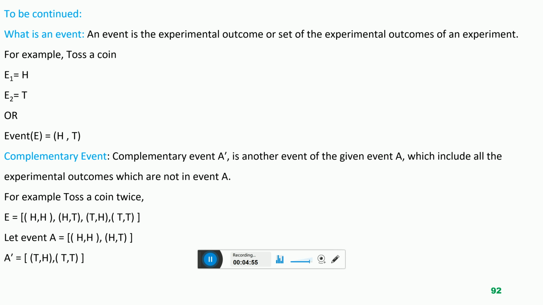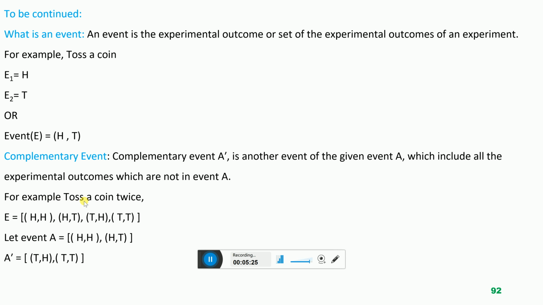I am again repeating, complementary event A prime is another event of the event A, which includes all those experimental outcomes which are not present in the event A. So this is the definition of the complementary event. The given event symbol is A and its complementary event is A prime.